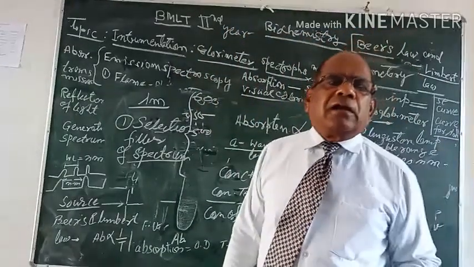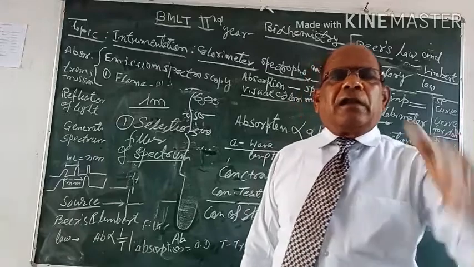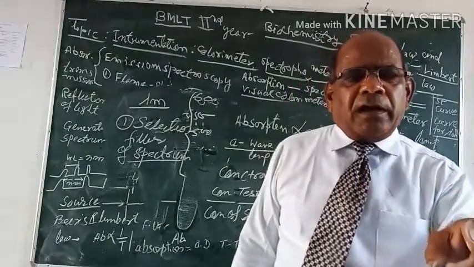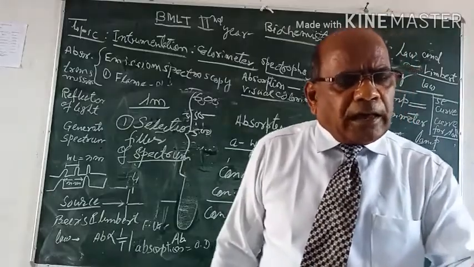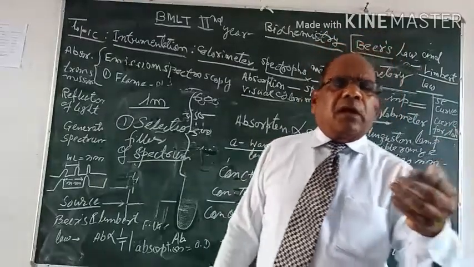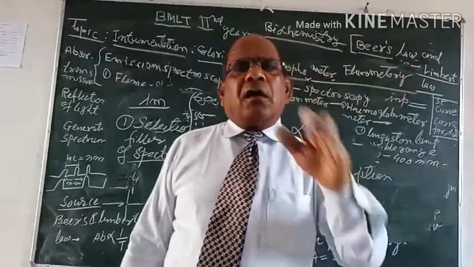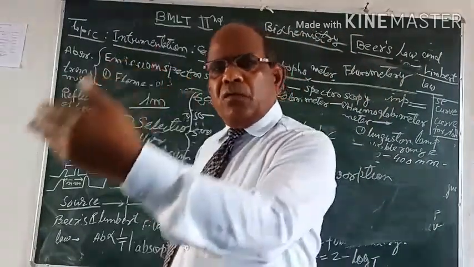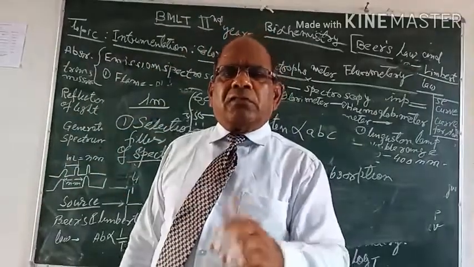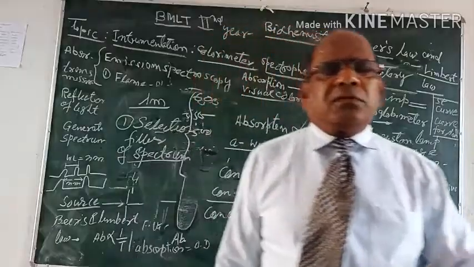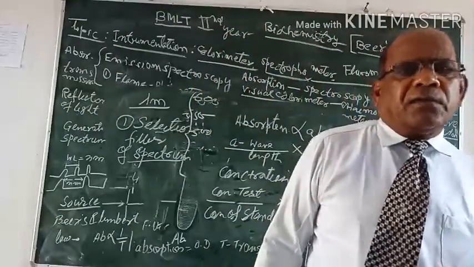So Beer's law tells that under the defined spectrum of light, the absorption of the light is proportional to the concentration or depth of the color of the solution, and vice versa. The depth of the color is directly proportional to the concentration of solution.